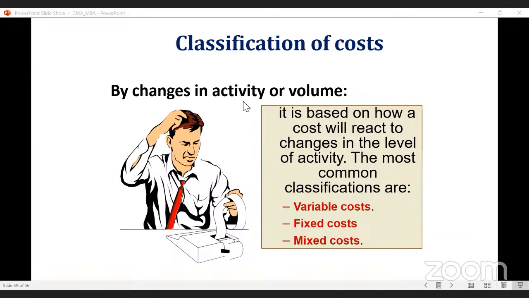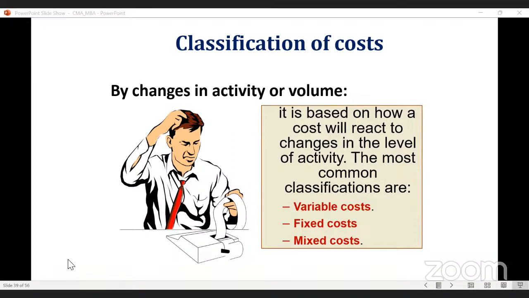That means partly fixed. Meter rent is fixed, and for the rest of the part, whenever we are consuming more, we have to pay more. If we are consuming less, we have to pay less. Is it clear? Yes, sir. All of you, did you understand? Fixed cost, variable cost, as well as mixed cost or semi-variable cost.